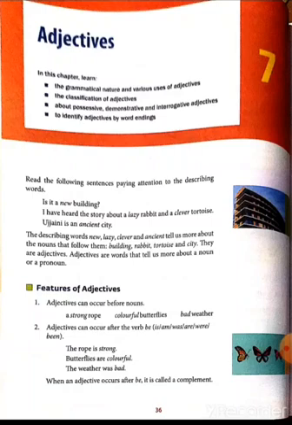The verb be means is, am, are, was, were, been. The rope is strong. Strong is an adjective. Butterflies are colorful. The weather was bad. When an adjective occurs after be, it is called a complement. After be means after is, are, am, was, were.